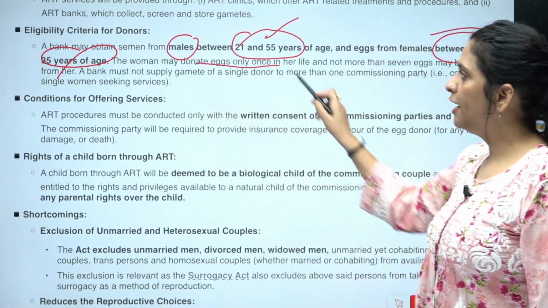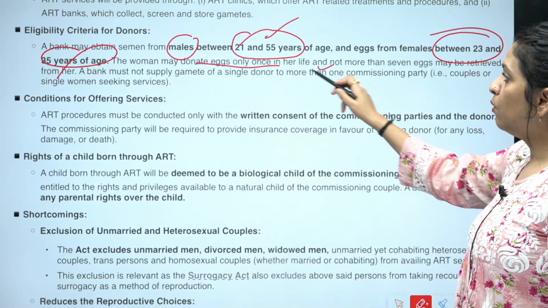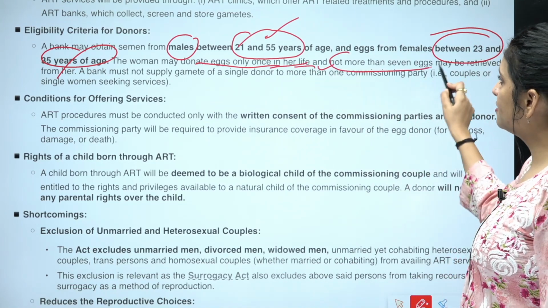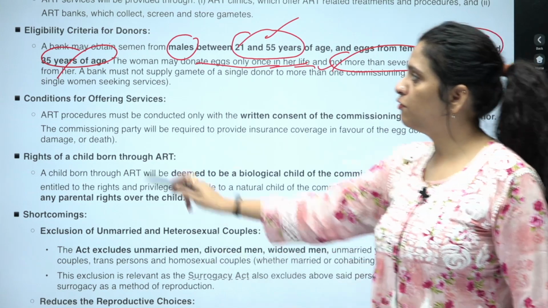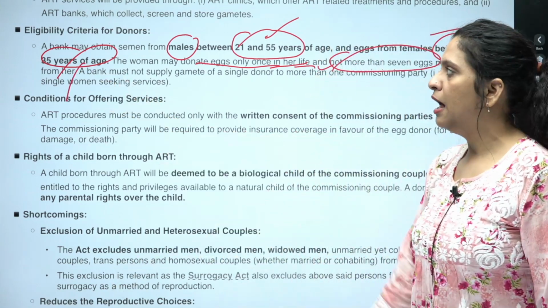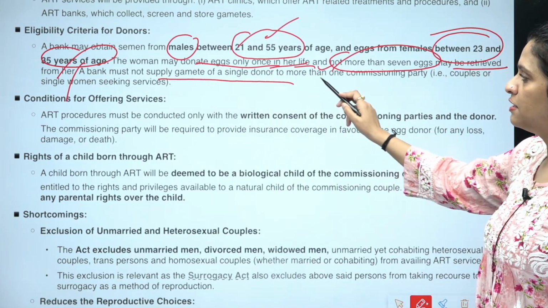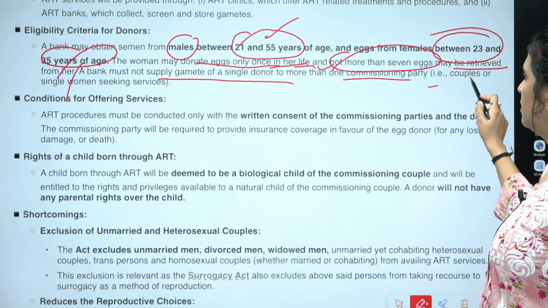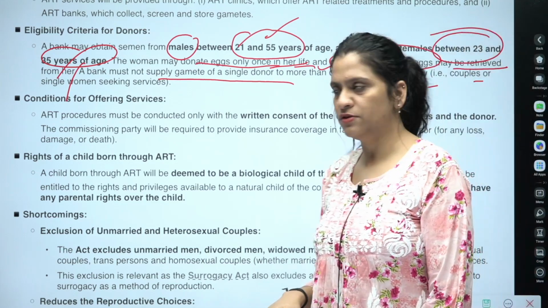The woman may donate eggs only once in her life, and not more than seven eggs may be retrieved from her. So this is the information. A bank must not supply the gametes of a single donor to more than one commissioning party, the couples or the single woman seeking services.